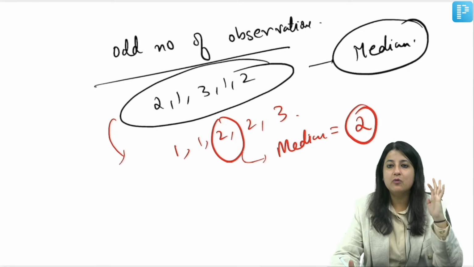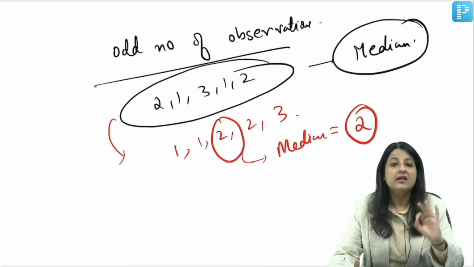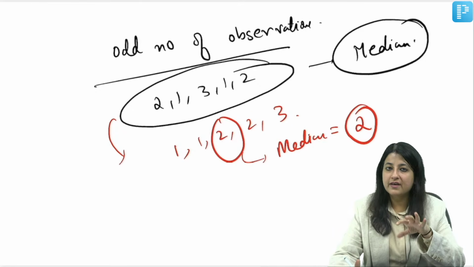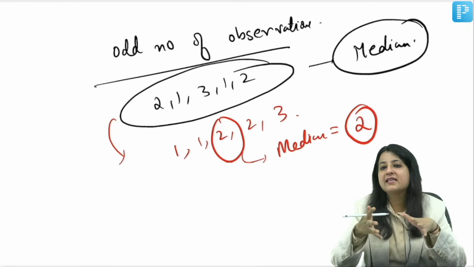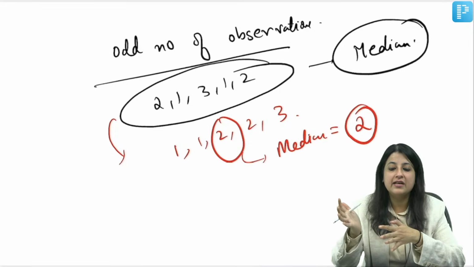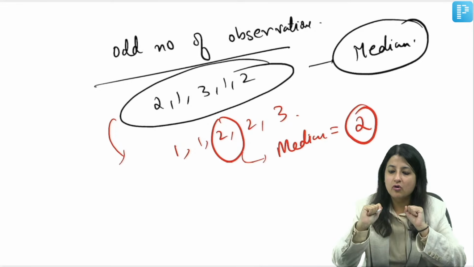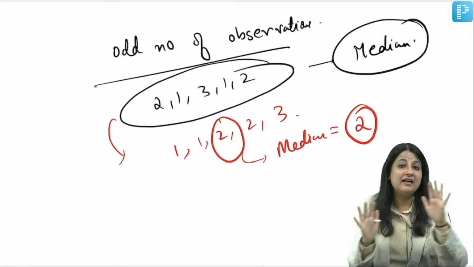Listen once. Moral of the story is, whenever you have to calculate the median, look at the number of observations. If you have an odd number of observations, it is the middle value. If you have an even number of observations, it is the average of the two middle values. But in both cases, you have to arrange your data in ascending or descending order. Clear? 10th class maths. Very good. But it should not be wrong.